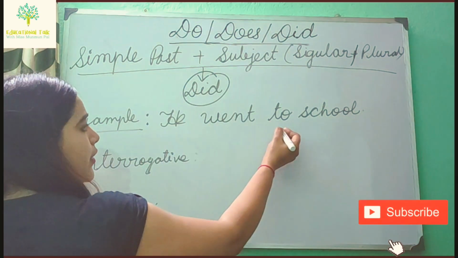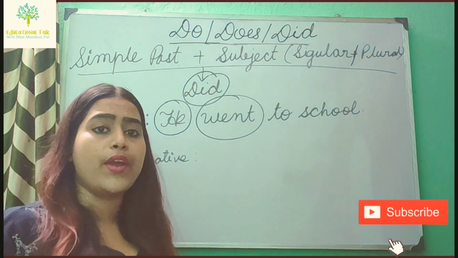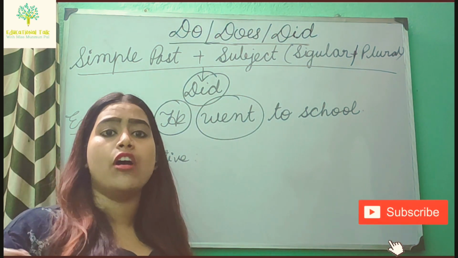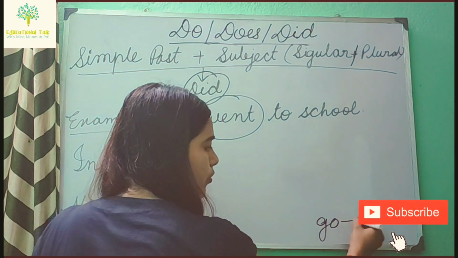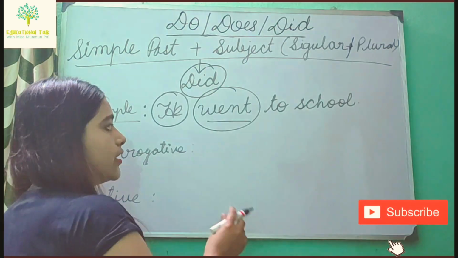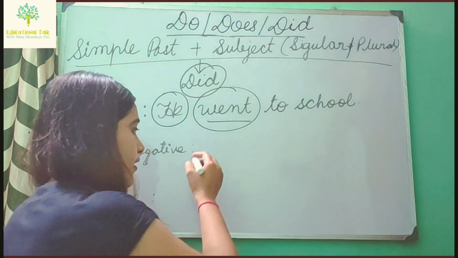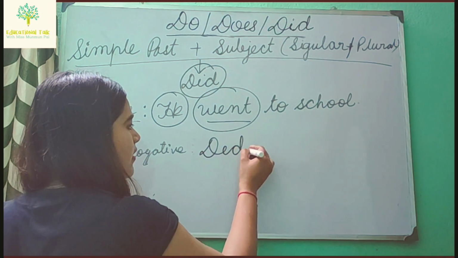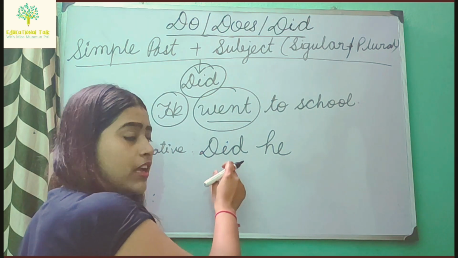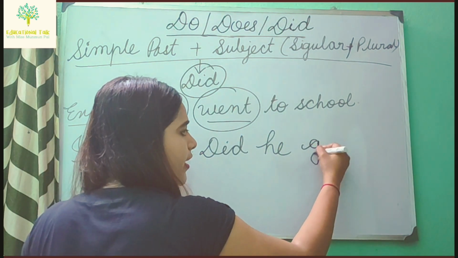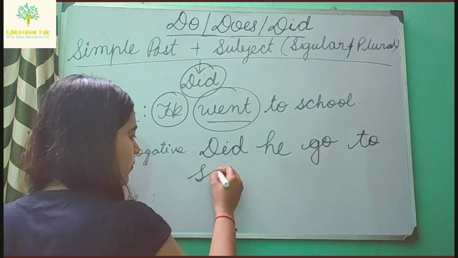I am showing the example. He went to school. Here the subject is he and the main verb is went. Went is the past form of go; go is the present form of went. So go, went. Now the main verb here is in past form, so I will use did. Did, then the subject he. After that, as I have used did, I will write the present form, go. So, did he go to school?